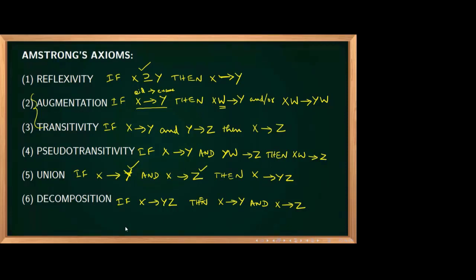Sometimes we need this one. But for making it easier, we will have something called closure. Ultimately, if you study how to find closure, all these things come over there. These 6 rules you can remember: reflexivity, augmentation, transitivity, pseudo-transitivity, union, and decomposition. Anytime they will be useful for doing the problems. Can I move to the next slide?